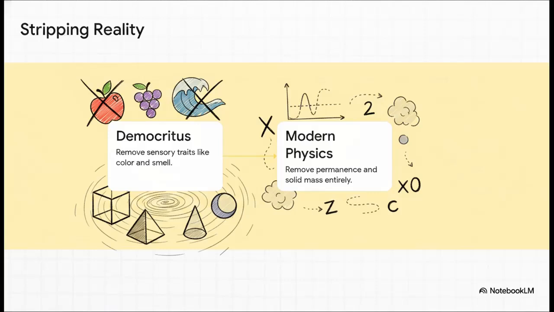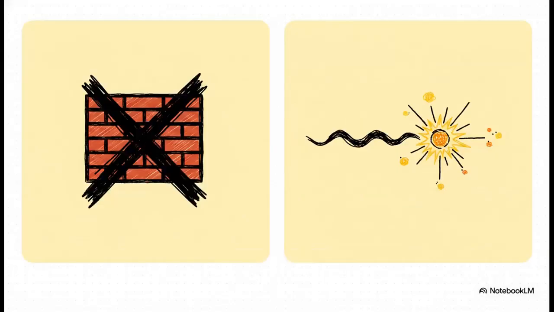Step 2. Modern physics takes it even further. We had to take away permanence and solid mass entirely, leaving nothing but abstract mathematical probability. Now, here's where the ancient Greeks were slightly off, and it's a super fascinating distinction. Democritus believed his atoms were indestructible and eternal. Once a block of matter, always a block of matter.